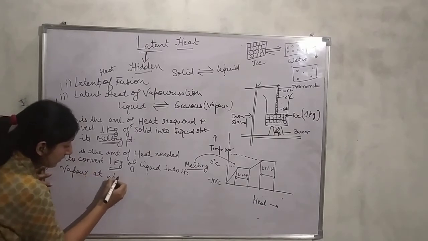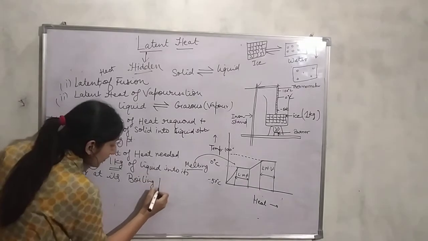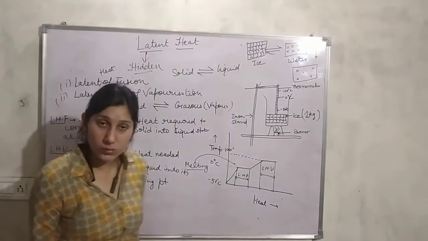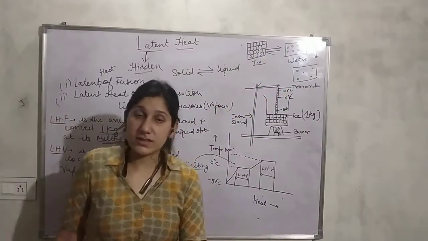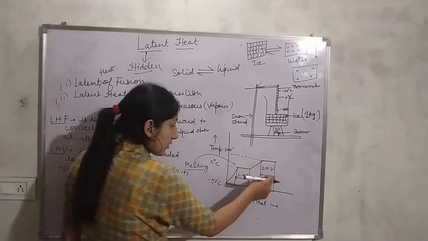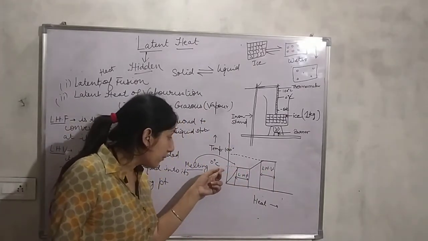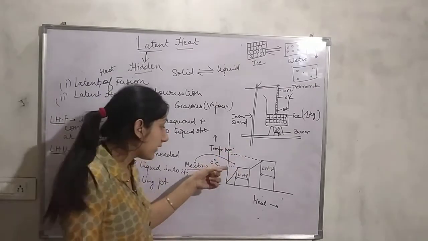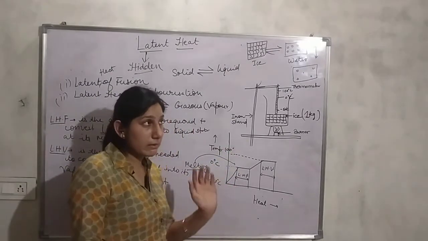at its boiling point. We all know that boiling point is the temperature at which a substance converts from liquid state into gaseous state. So this heat is used up. Now you know why the temperature is not rising at the melting point and at the boiling point: the heat given is not used in increasing the temperature.